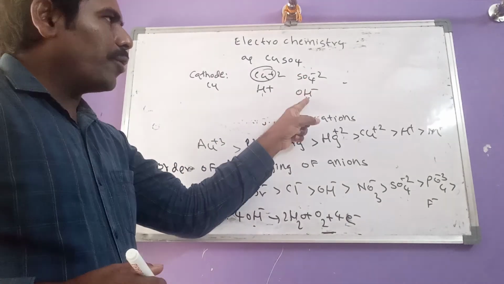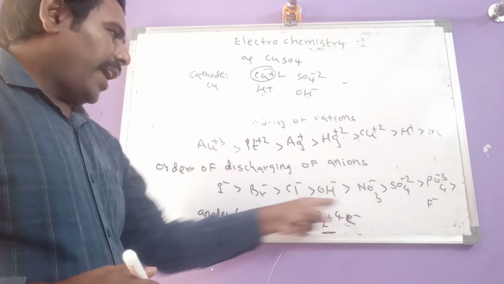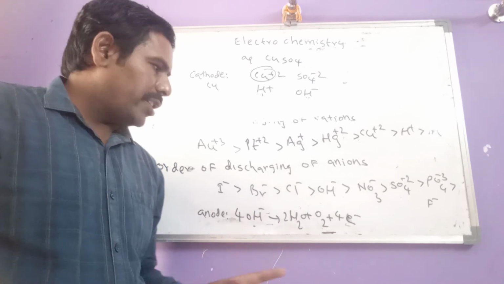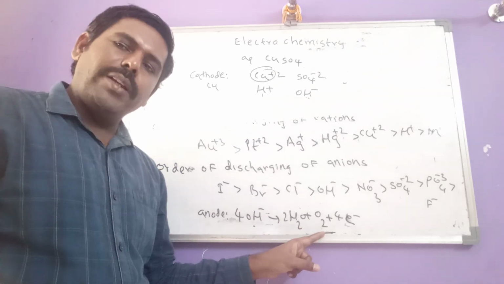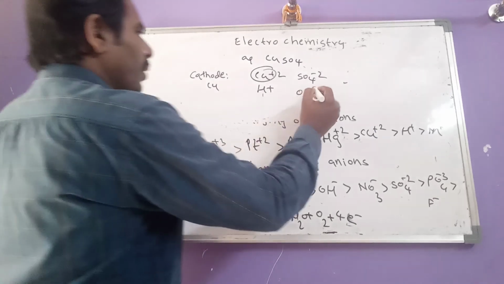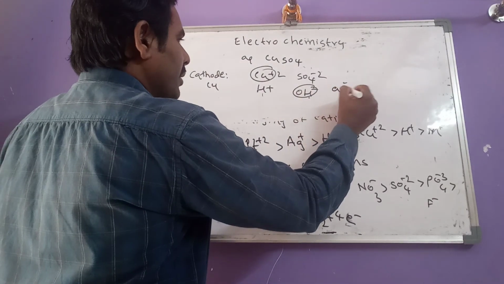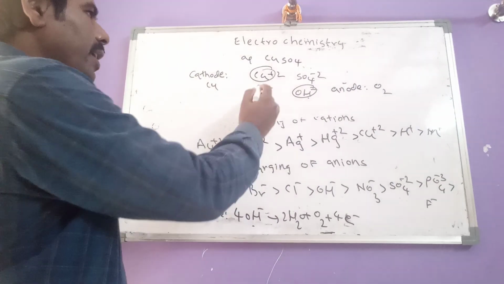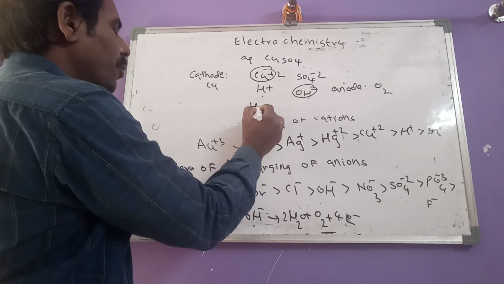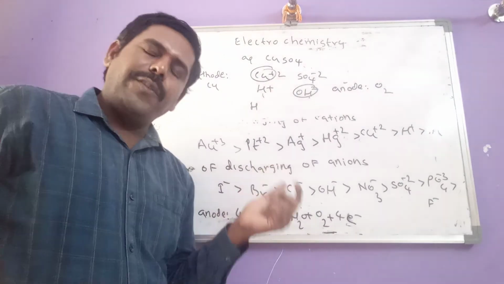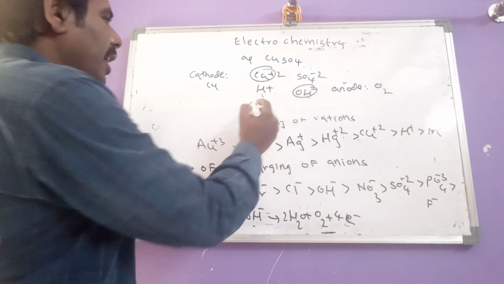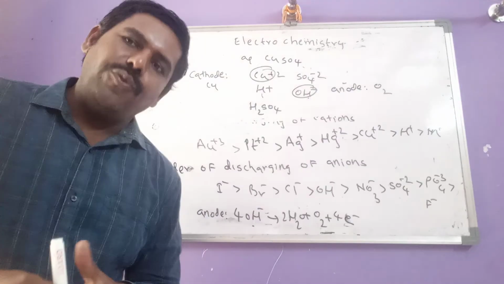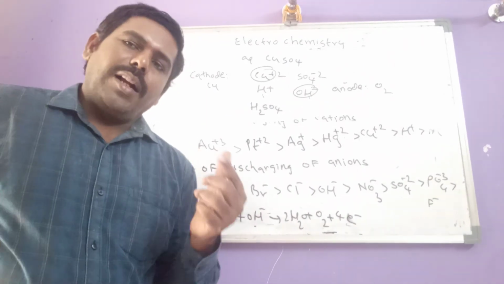Between SO4 2 minus and OH minus, as per the order, OH minus first undergoes oxidation and the product at the anode is oxygen gas. Now H plus and SO4 2 minus are present in the solution after completion of electrolysis. They combine with each other and produce H2SO4. So the component